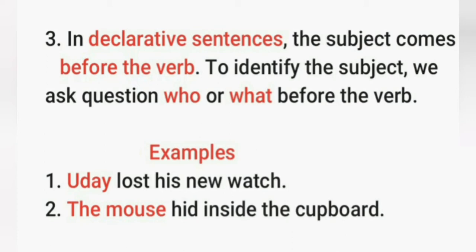Next, the mouse hid inside the cupboard. In this sentence, if you ask the question who hid inside the cupboard, then we have the answer the mouse. So, the mouse is the subject here, and you can see we have the mouse before the verb hid. It means the subject in declarative sentences always comes before the verb.